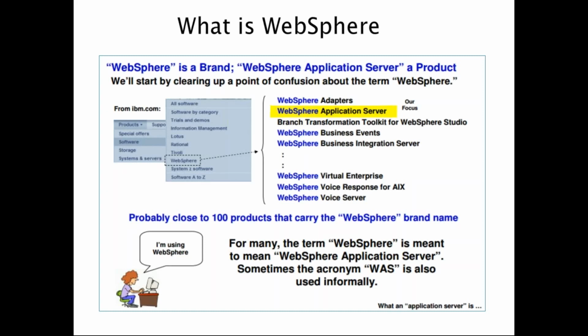There are other types of products inside WebSphere. There are around 100 products in WebSphere, but the most important product in all of WebSphere is WebSphere Application Server. This is the base component for a lot of other servers and applications also. So there is an advantage in learning WebSphere, because there may be openings regarding WebSphere Portal, WebSphere Process Server, WebSphere Commerce. There are a lot of products which are built on top of WebSphere Application Server. An example is WebSphere Commerce. WebSphere Commerce is software through which you can easily build e-commerce applications.